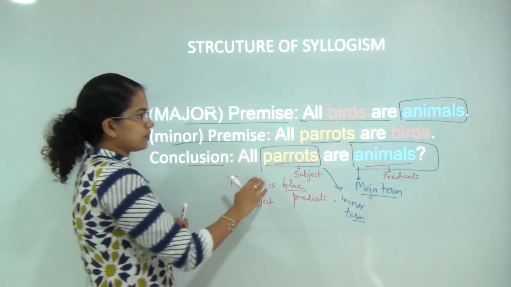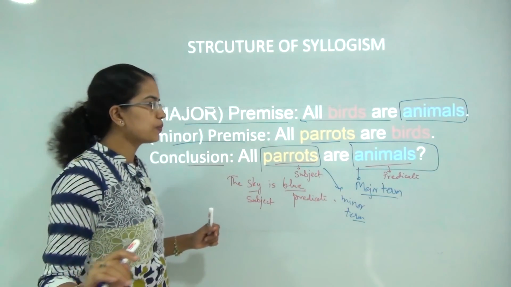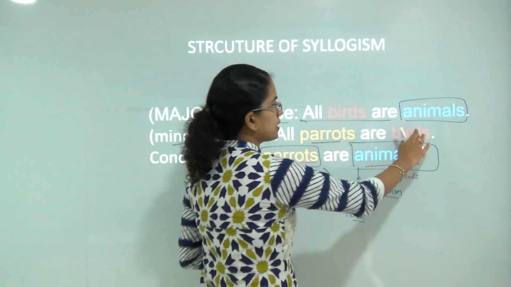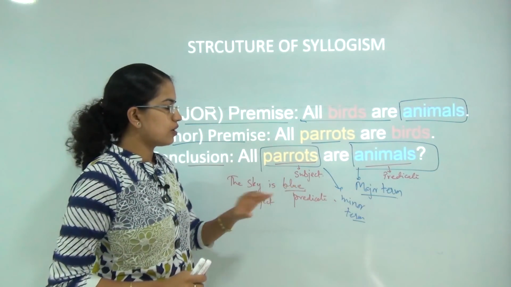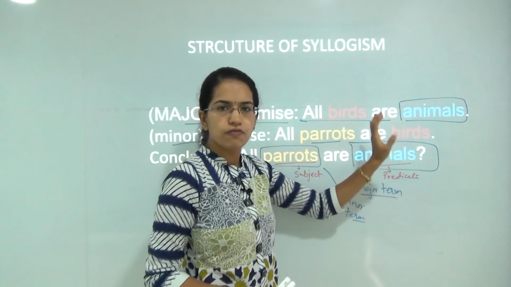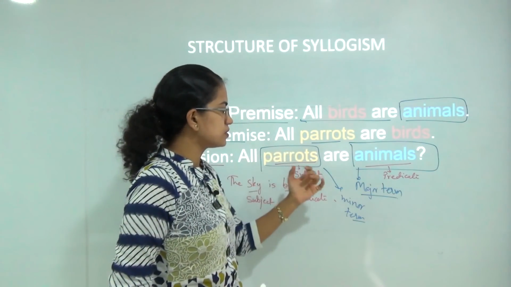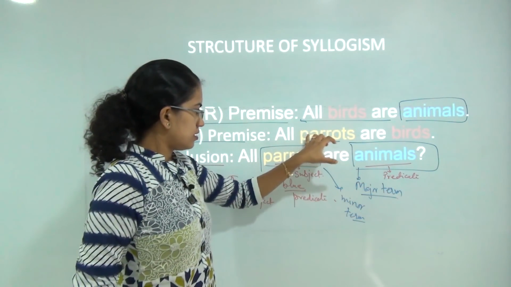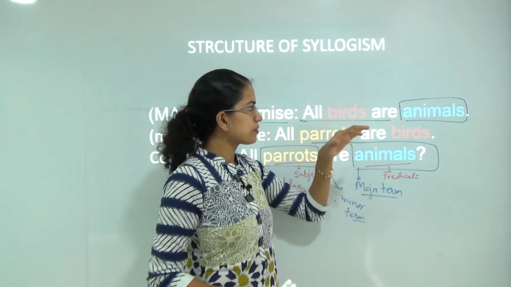So we are going to denote the major term with blue, the minor term with orange and the common term with red. Throughout all the three lectures that we would be taking, we would be using the same set of notations for all the terms. So major terms would always be blue in our lecture, the minor term would always be orange, and the term that would cancel out would be red.